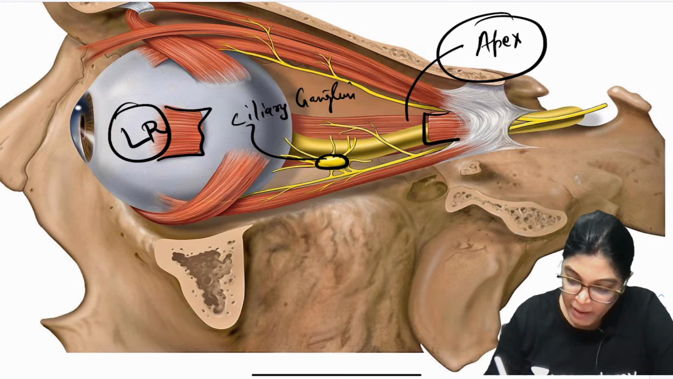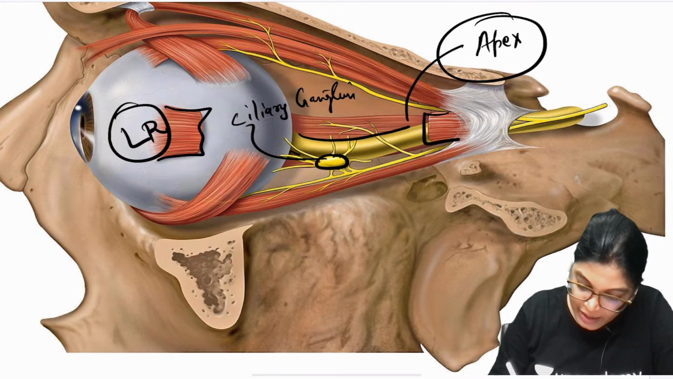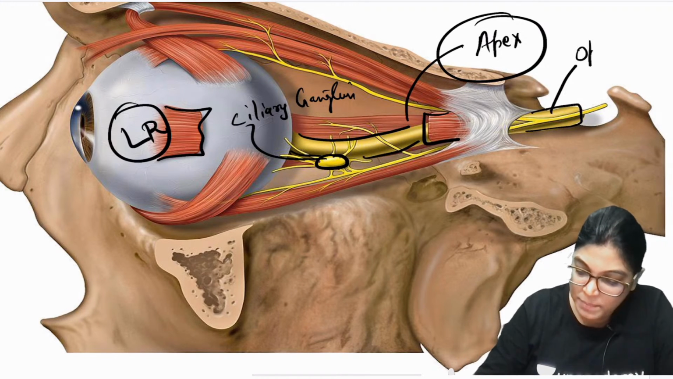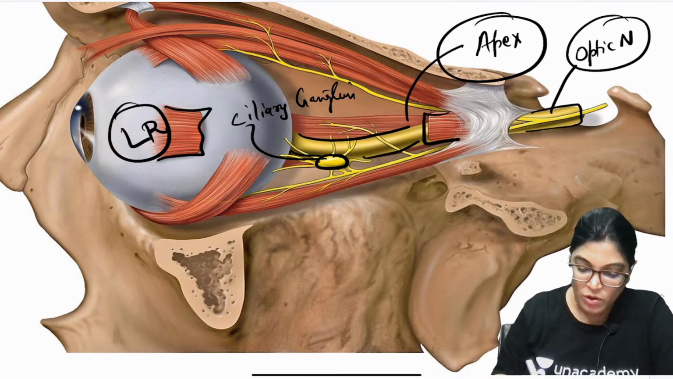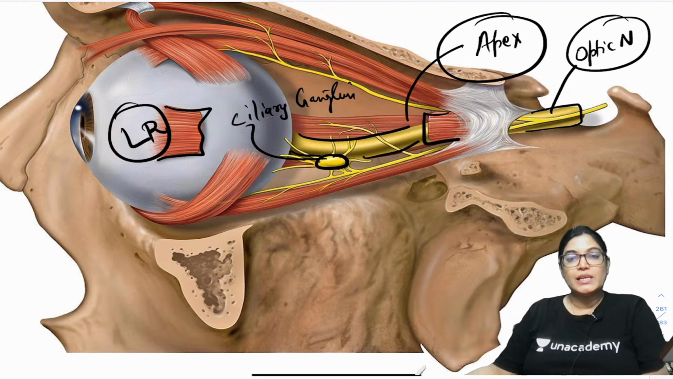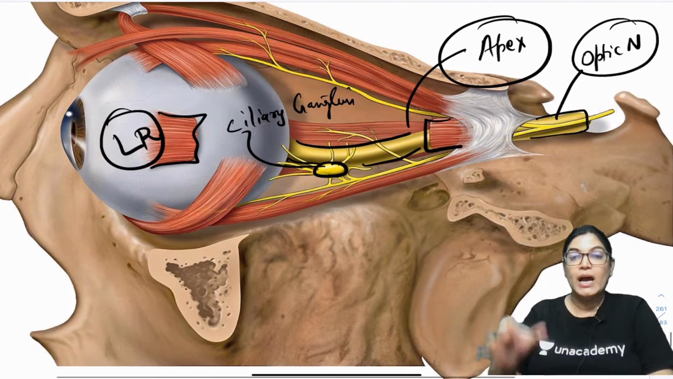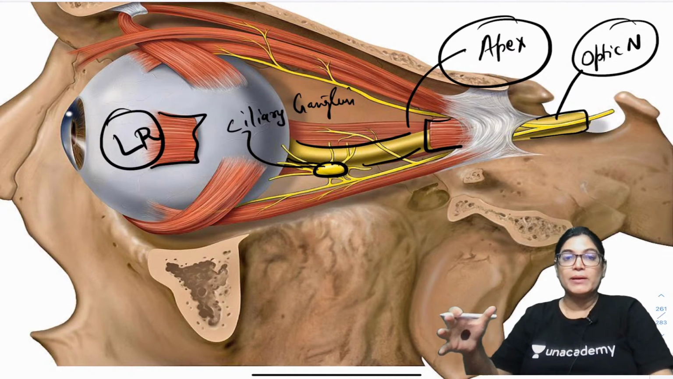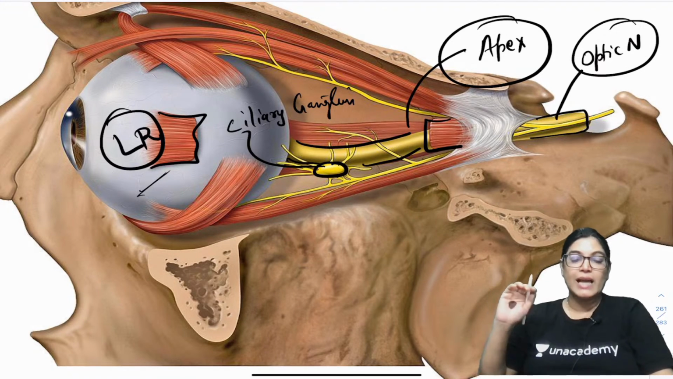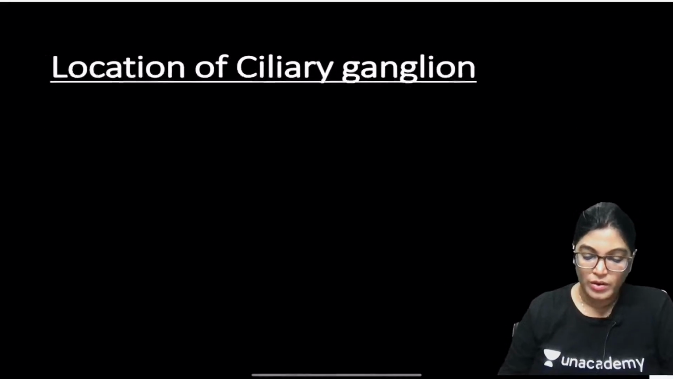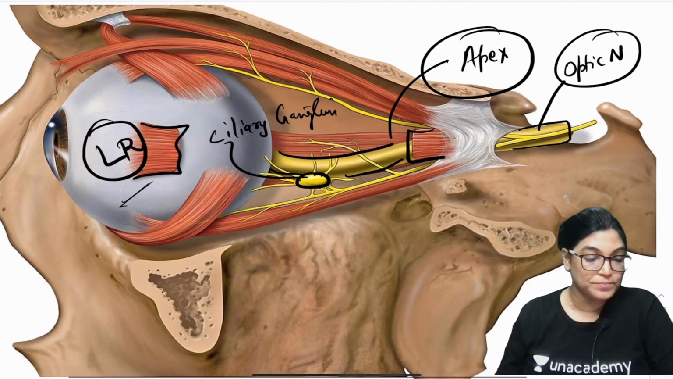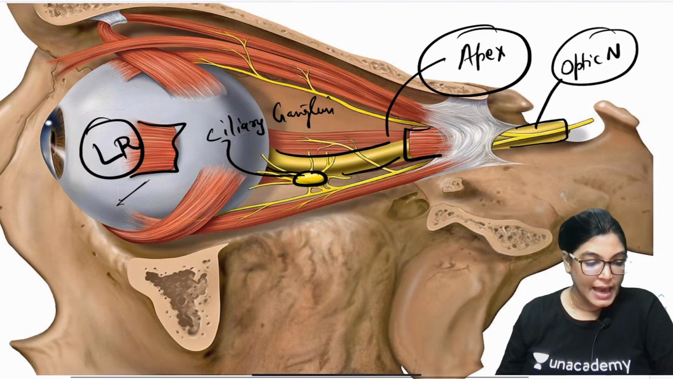So my dear students, this thick nerve which you are seeing, which nerve is this? This is the optic nerve. So the exact location is between the optic nerve and the lateral rectus muscle near the apex. Is the location of the ciliary ganglion clear to you? It is exactly located near the apex of the orbit, between the optic nerve and the lateral rectus muscle, which has been dissected out. So write down the location of the ciliary ganglion. Is it clear, everyone?